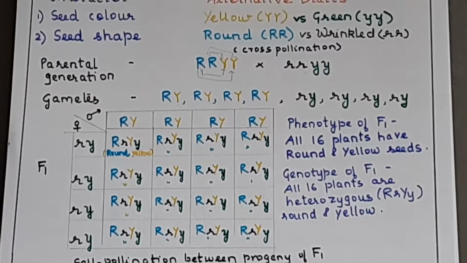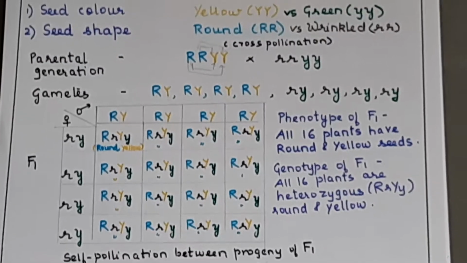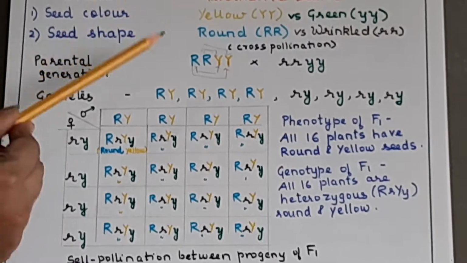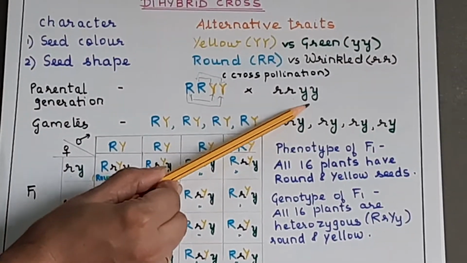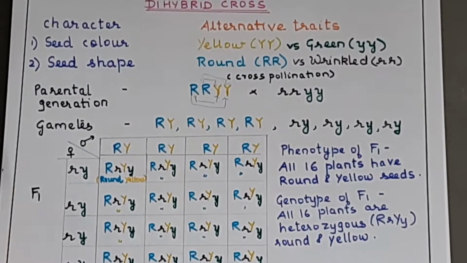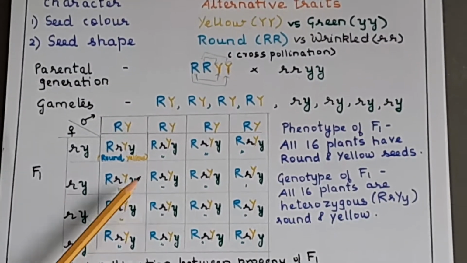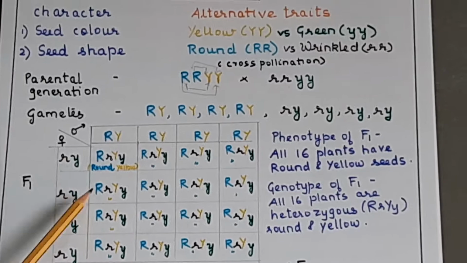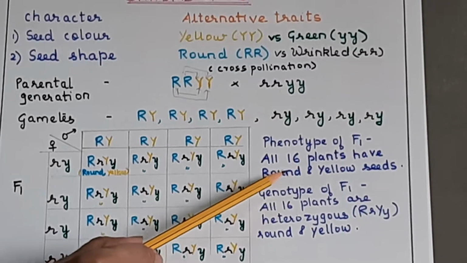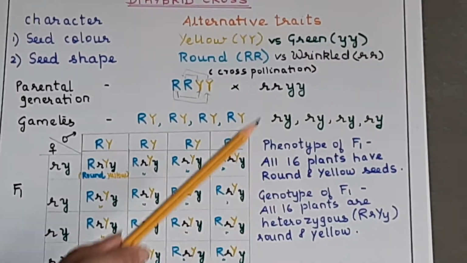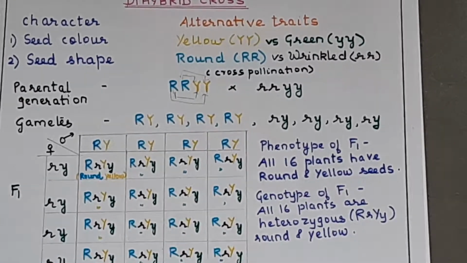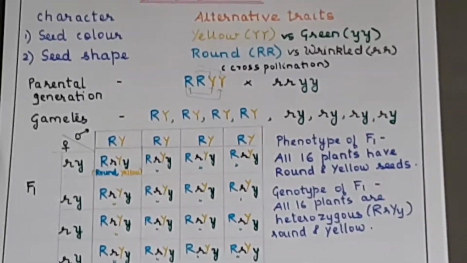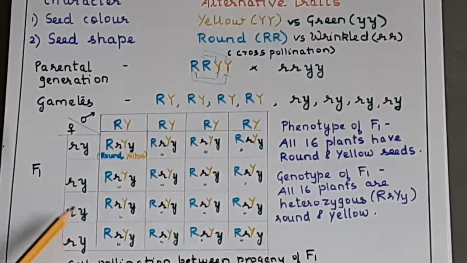Because it has been proved by Mendel that whenever you start with homozygous dominant and homozygous recessive, in the F1 generation you will always get all dominant. Okay, so all are dominant. So all 16 therefore are dominant, round and yellow, and heterozygous dominant. Okay, that has been proved. So you need not show this working in the exam.